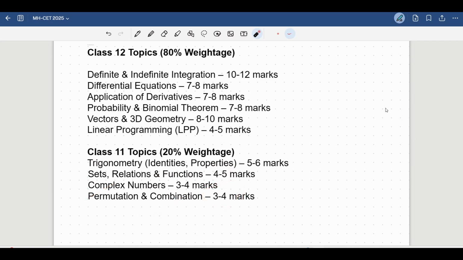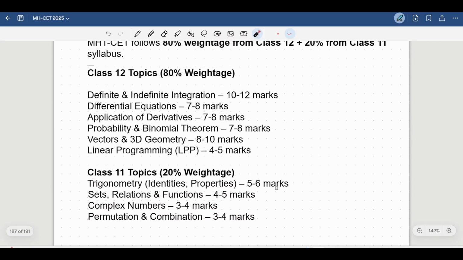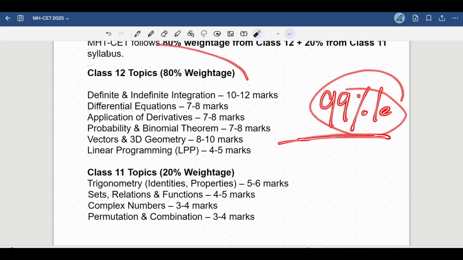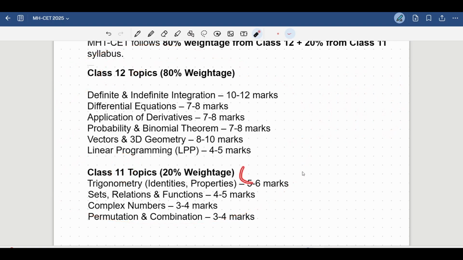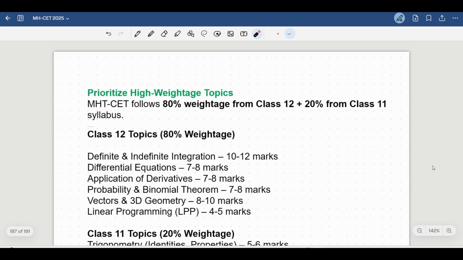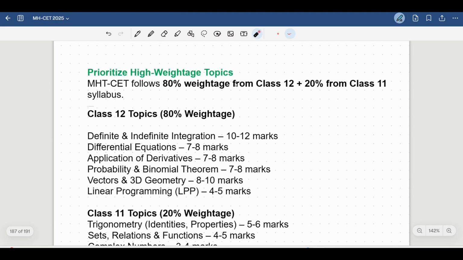So you need to make sure that you are well revising all these class 12 topics, and most importantly do not miss on these class 11 topics, because if you are aiming for 99 percentile you have to complete all the syllabus. You have to revise all the topics from class 12 and 11th as well. You will not leave any topic for option. Make sure that you are completing all the topics and you are getting enough practice from all the subtopics. Right, so this is the first point you need to remember.